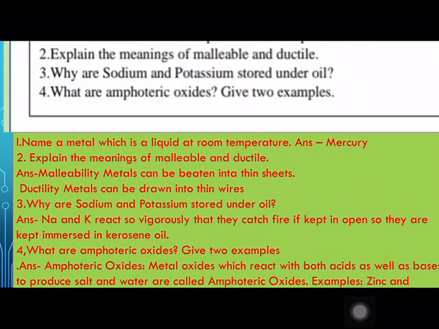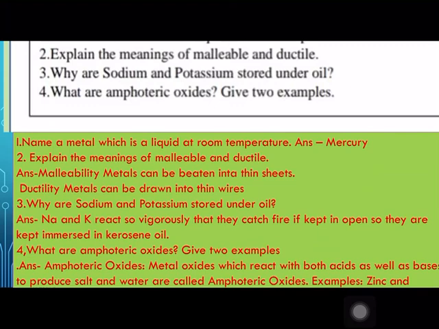Name a metal which is liquid at room temperature. It is mercury. Explain the meaning of malleable and ductile. Malleability: metals can be beaten into thin sheets. Ductility: metals can be drawn into thin wires. Why are sodium and potassium stored under oil? Sodium and potassium react so vigorously that they catch fire if kept in the open, so they are kept immersed in kerosene oil.